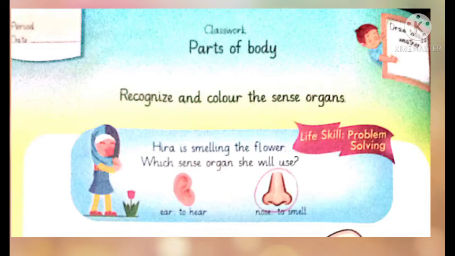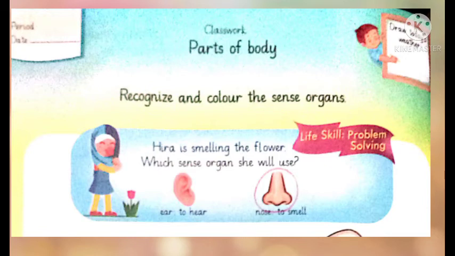Let's start the activity. Here is a girl. Look at the picture. And what is her name? Her name is Hira. Hira is smelling the flower. Which sense organ will she use? Yes, she will use ear or nose.